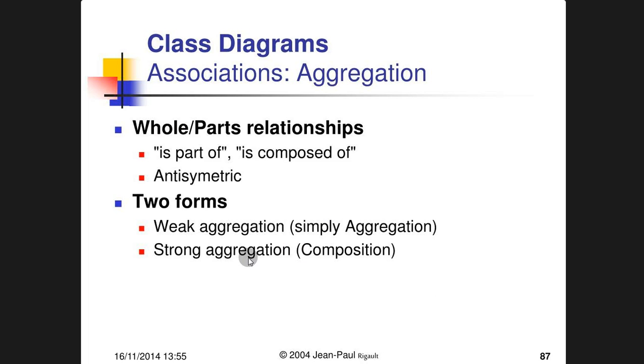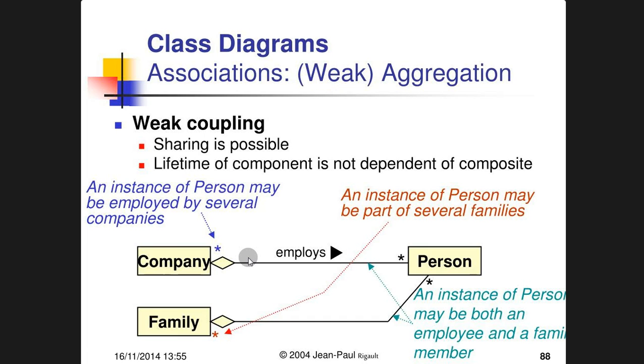Class diagrams. Associations, aggregation. The whole/part relationship is composed of an antisymmetric two forms: weak aggregation, simply aggregation, and strong aggregation, the composition. Let's go to the next slide.